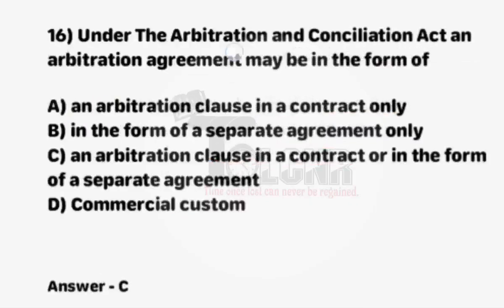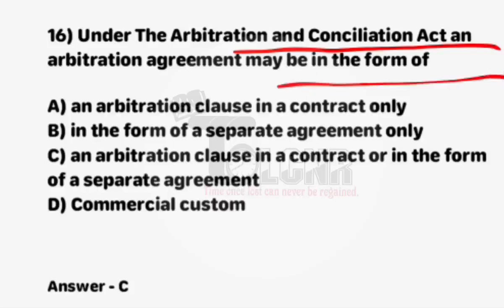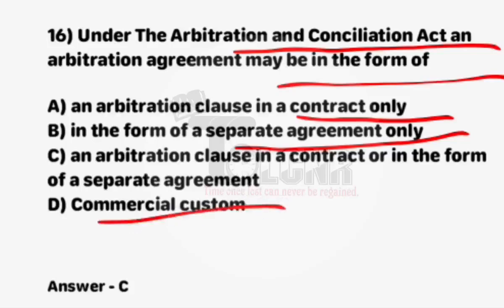Next question, under the Arbitration and Conciliation Act, an arbitration agreement may be in the form of first option, an arbitration clause in a contract only. Option B, in the form of separate agreement only. And option C, an arbitration clause in a contract or in the form of a separate agreement. And option D is commercial custom. Option C is correct, right?